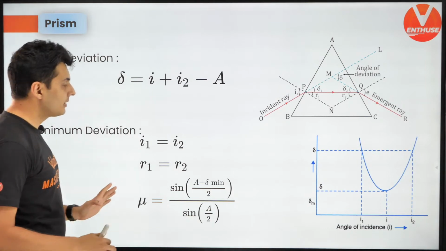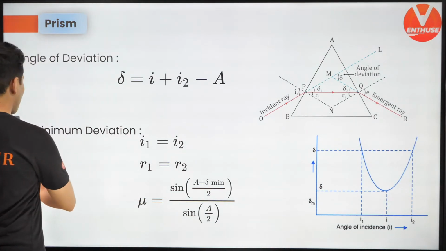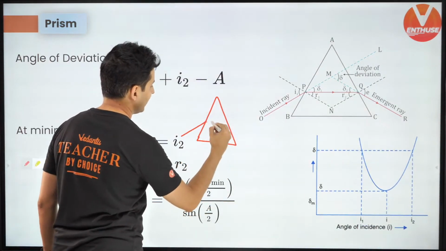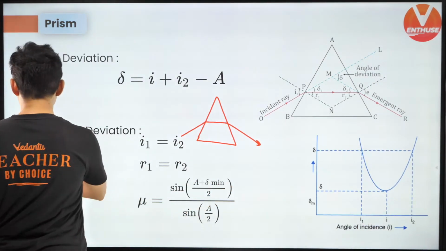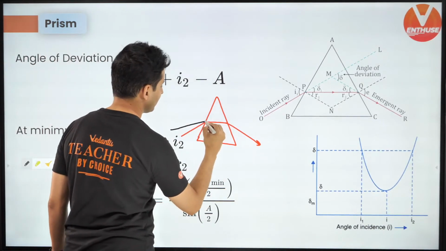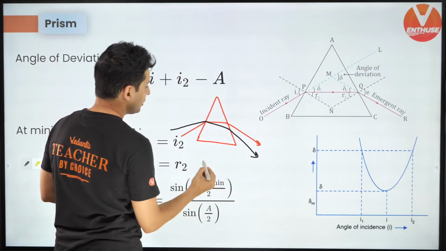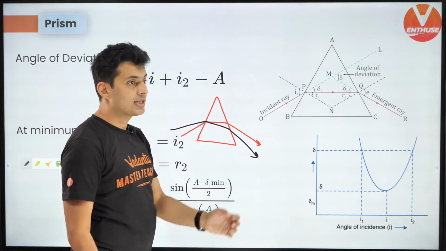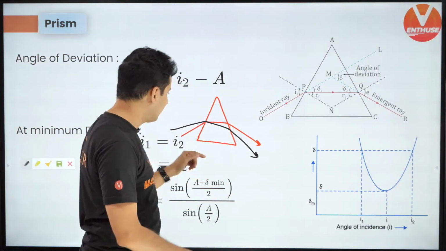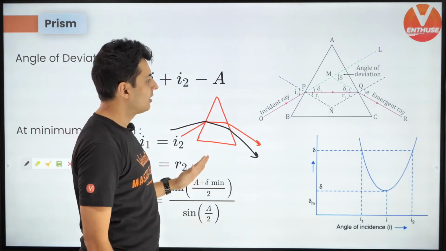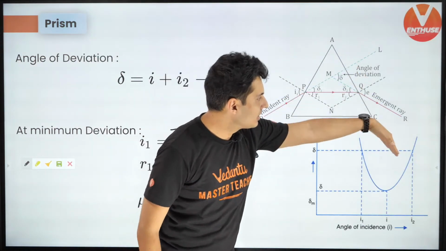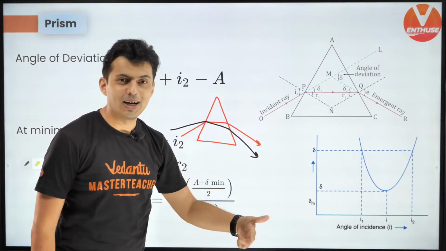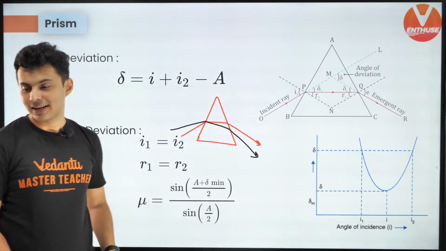Yes, so Ankit, the thing is, if you have a prism and if the ray comes like this, it will come out like that. If the ray comes like this, maybe it goes like this. So every angle will produce some deviation. Now that deviation is the least when the situation is symmetric. When the angle of incidence and the emergence is the same, that is I1 is equal to I2, R1 is equal to R2. It happens at that particular angle.